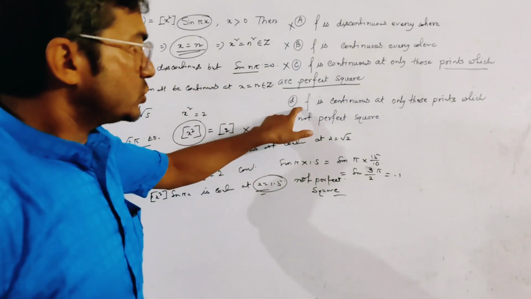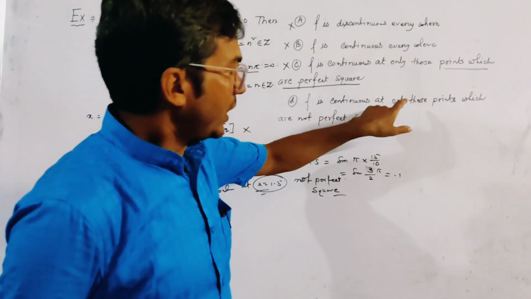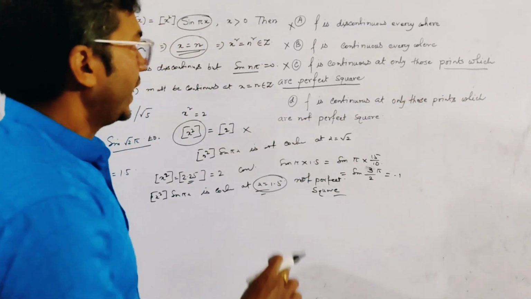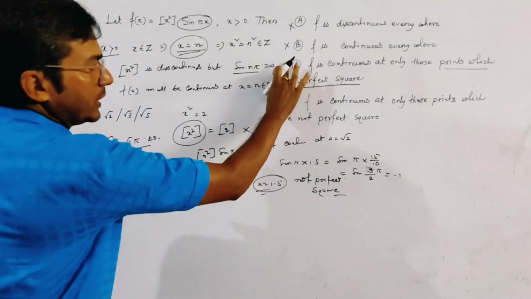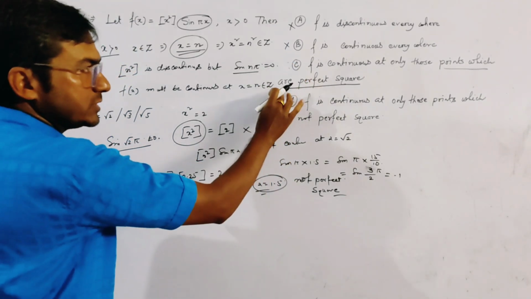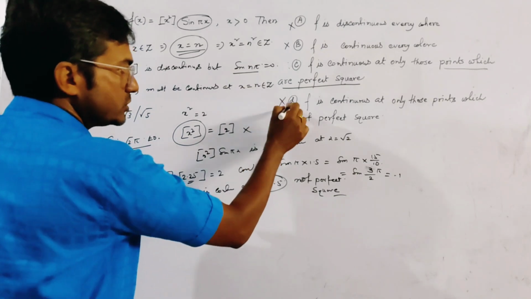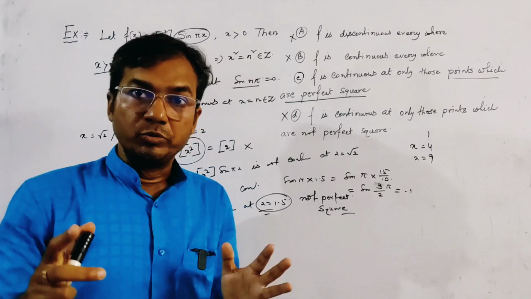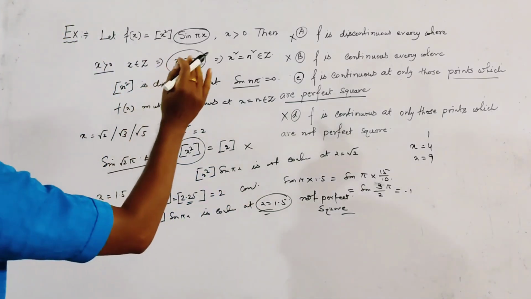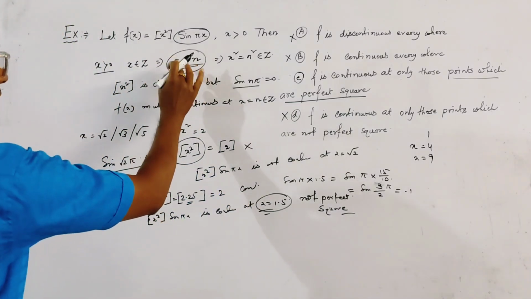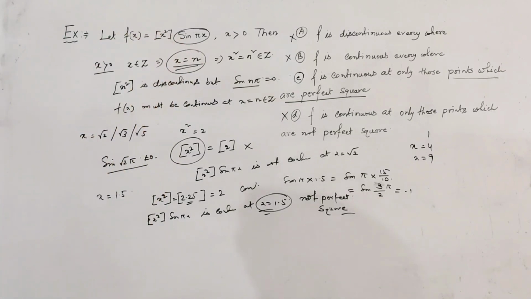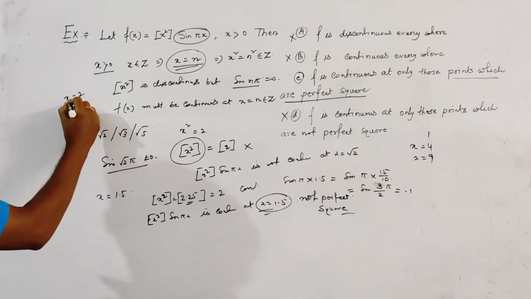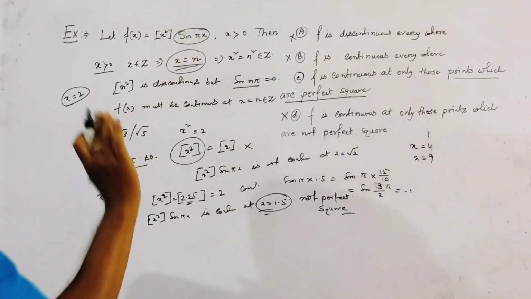Now, f is continuous only at those points which are not perfect squares. But we already proved in the first case that when x is any integer, for example x equal to 2, at that point the function is continuous.